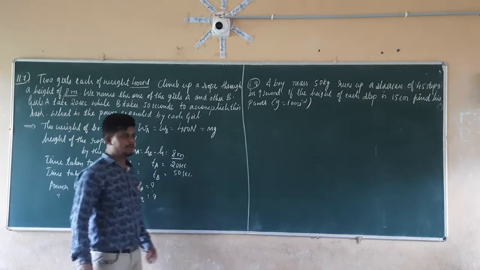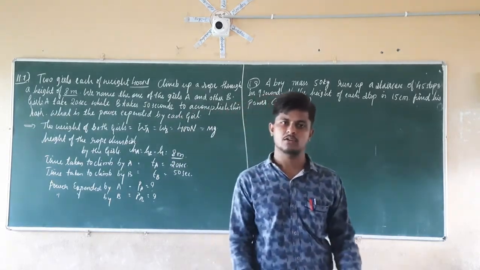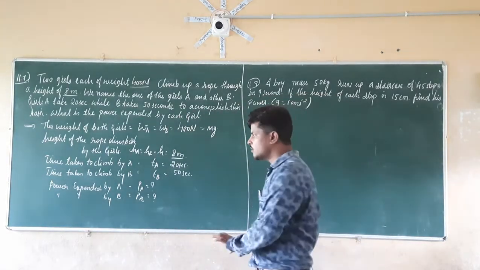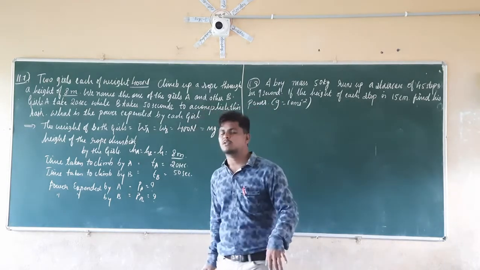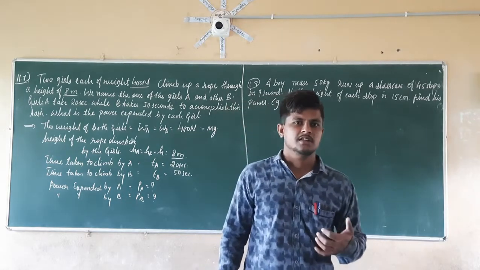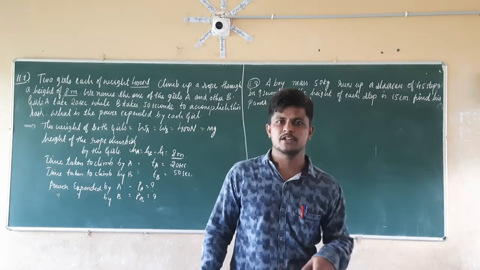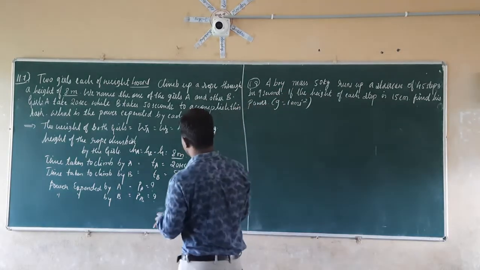We already know that power is nothing but what? It is the work done divided by time. P is equal to W by T. We already know that the amount of work done is always equal to the amount of energy consumed. So what is the energy here?